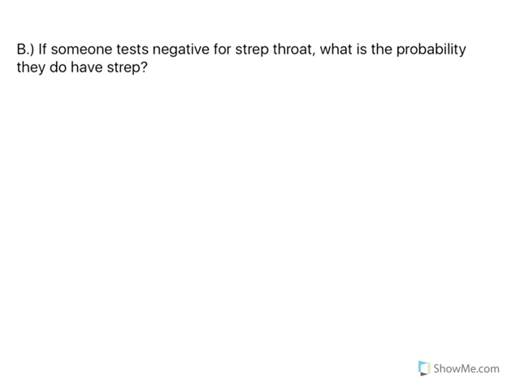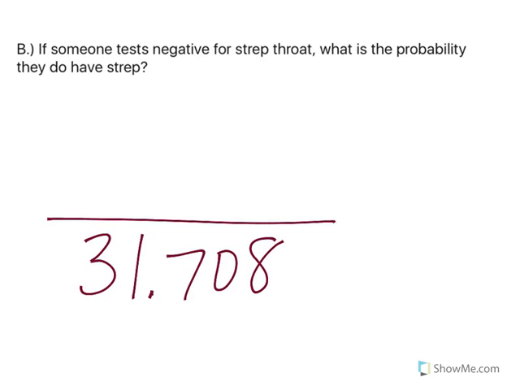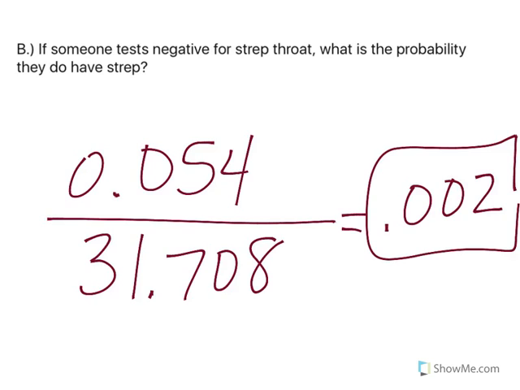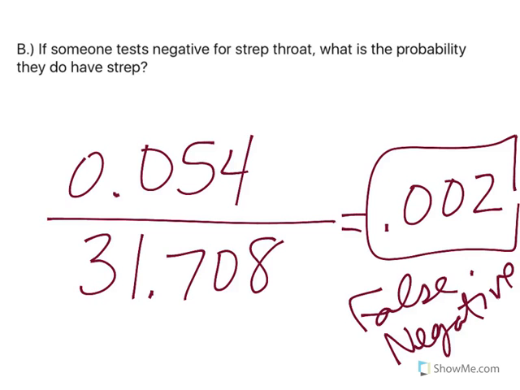Okay, letter B. If somebody tests negative, well, 31.708 million people tested negative. What's probability they do have strep throat? Well, 0.054 have strep throat but tested negative. So that gives us 0.002. So there's a 0.2% chance that you'll be told, hey, you're good, you do not have strep throat, but you actually do have it. So we call this a false negative because you tested negative, but you really actually do have, in this case, strep throat.